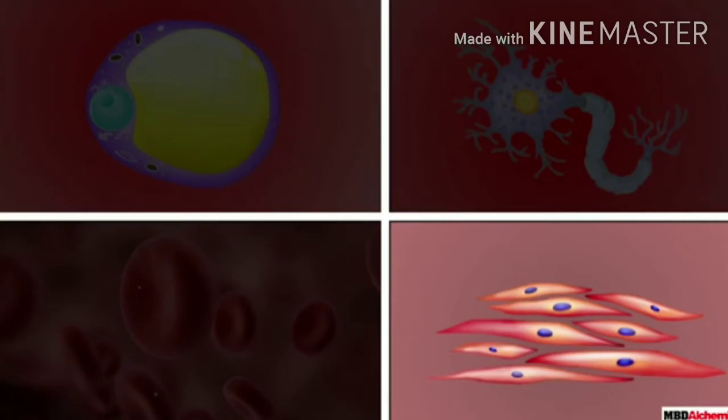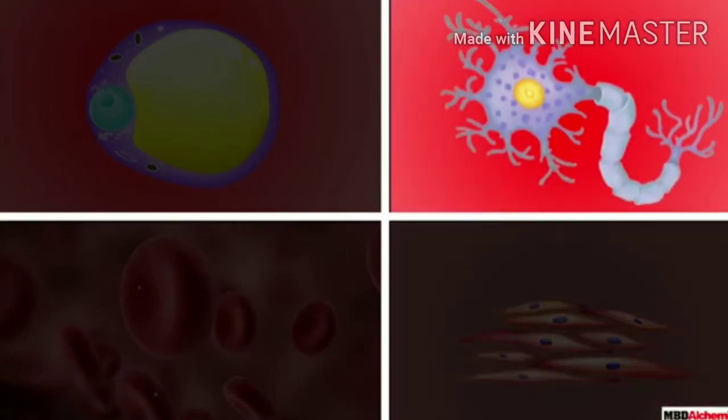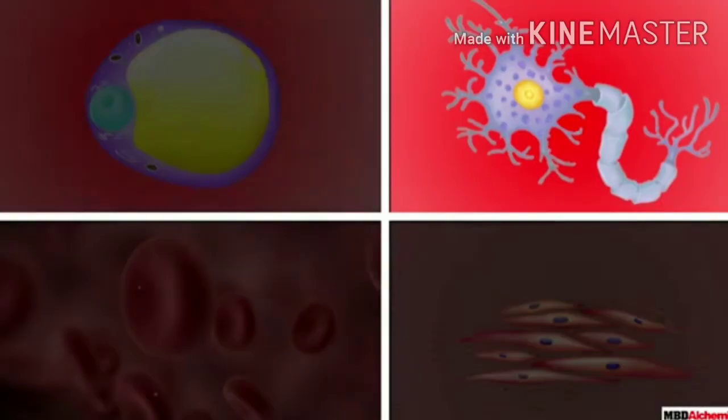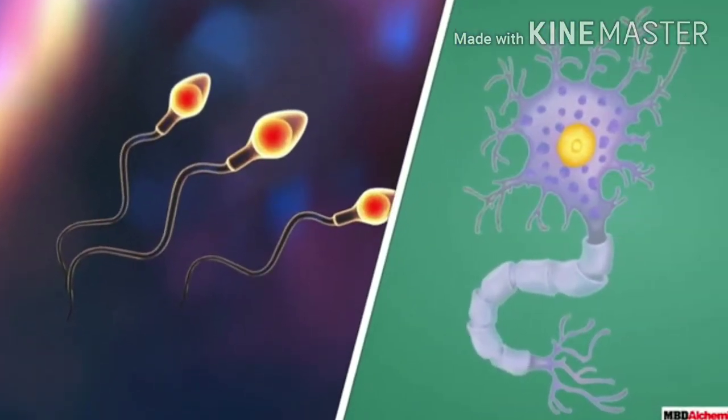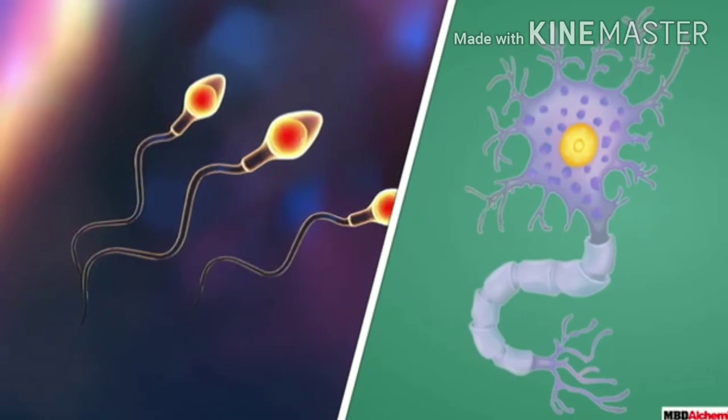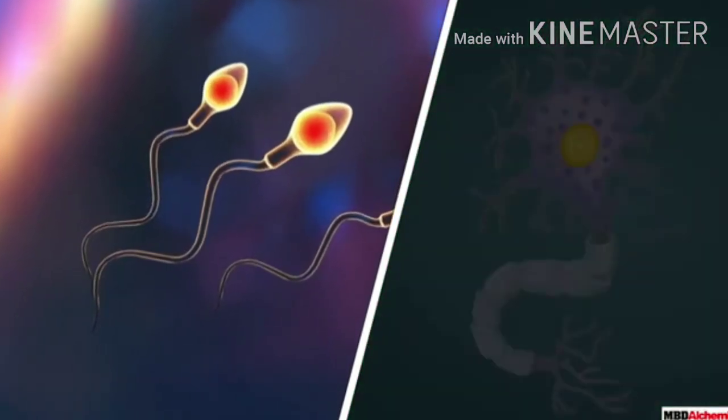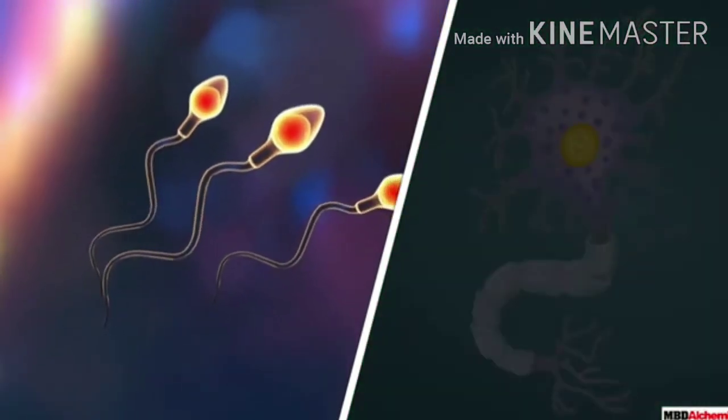Muscle cells are of spindle shape, which are pointed at both ends, whereas the nerve cells are long and branched. Thus, different cells have different shapes according to the functions performed by them.